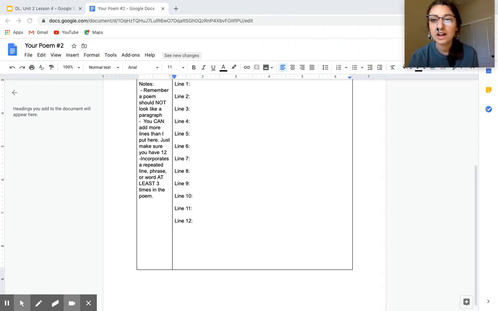And I'm not sure that that's exactly how it works for iPads. It might be different on your iPad than it is on my computer. So you don't have to do that, but if you want to have fun and you want to try it, you can totally do that too.